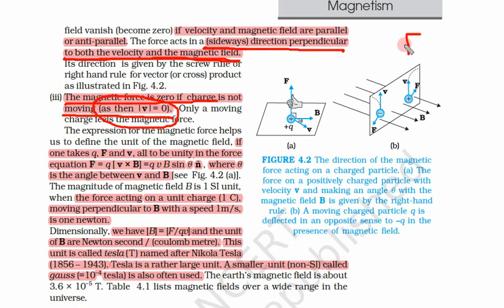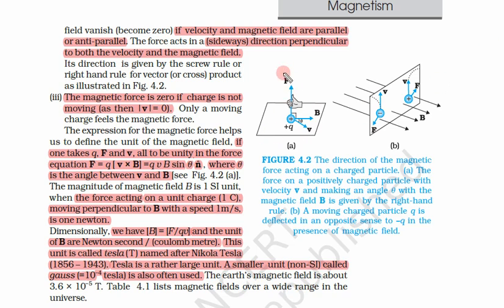So what would be the total force? Simply F is equal to QE. So if it is not moving, there will be only the electrostatic force, not the magnetic force. Now let us see these two figures.